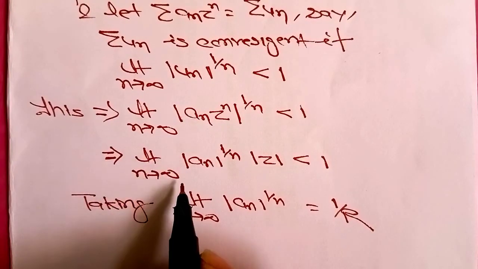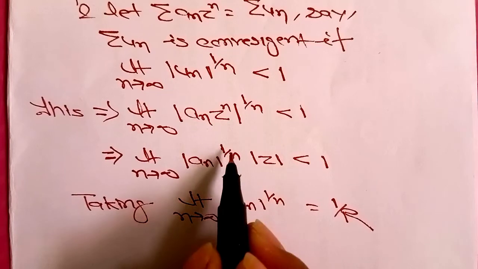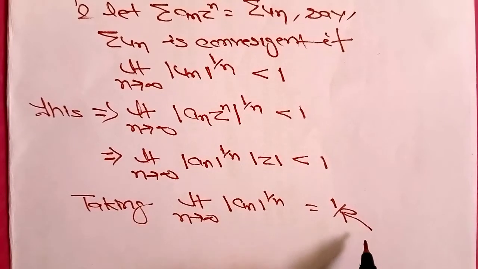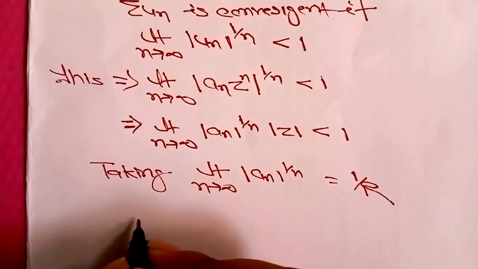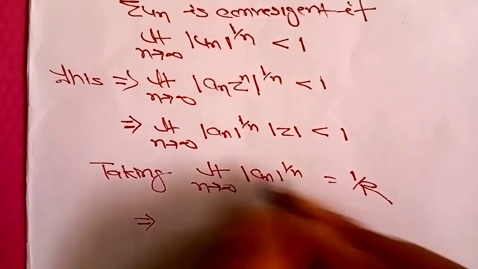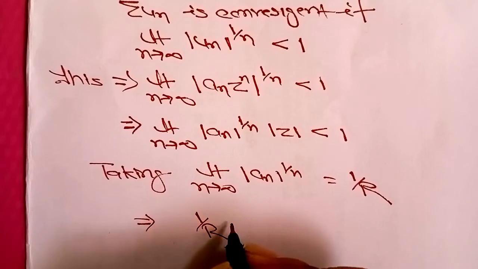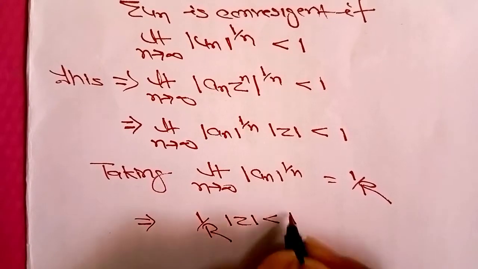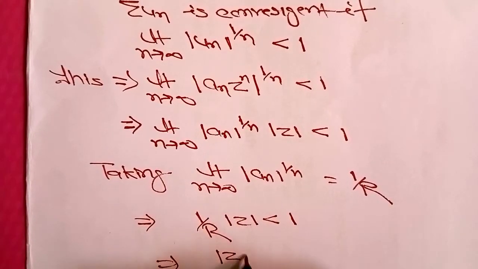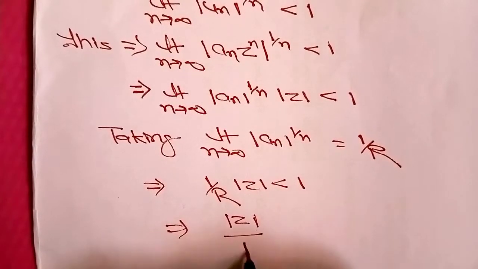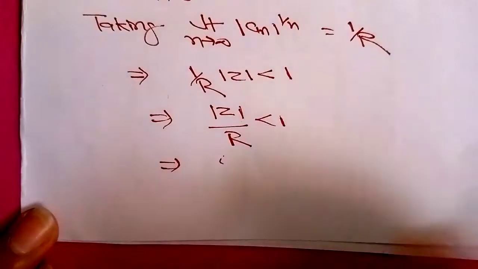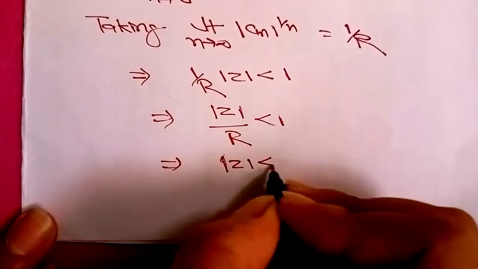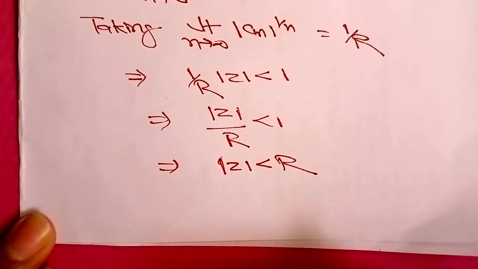In place of the limit of modulus of an to the power 1 by n, we write 1 by R. This gives mod z upon R less than 1, so mod z less than capital R.